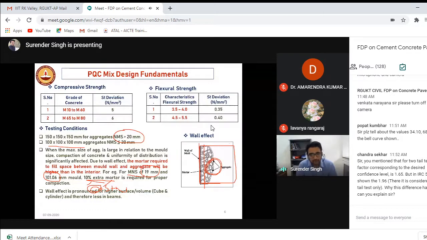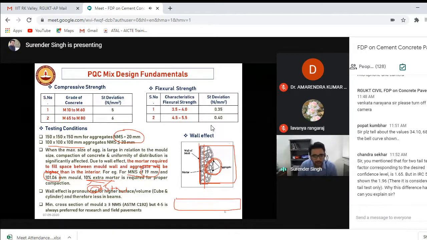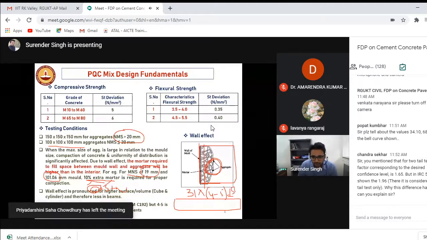Then we did more investigations. What we found is that this wall effect phenomenon is more for cubical specimens, and lesser for flexural specimens, that is beams. So as per some thumb rules, if your maximum nominal size of the aggregate is, let's say, 31, multiply it by 4 to 5 times, then you select your cubical specimen. Let's say I'm multiplying it by 5, it will be 150 mm. So obviously 150 mm cubical specimens can be used.